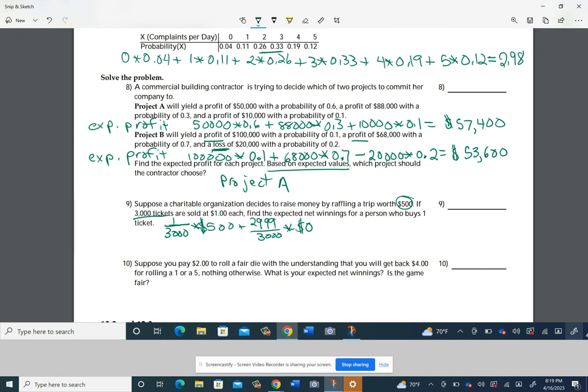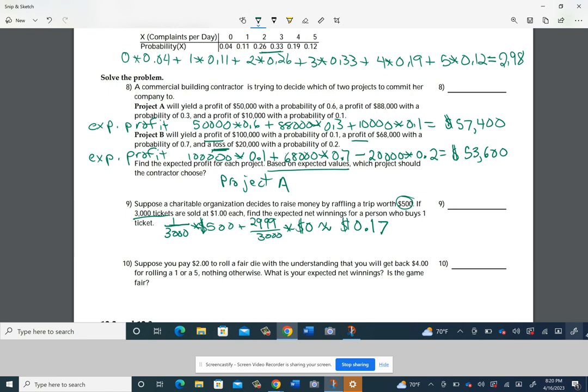So basically, the gross expected value, the expected gross winnings, would be found by just multiplying 1 over 3,000 times 500, and that turns out to be about 0.17 if I round, because it's 0.16666 and it keeps repeating. So I rounded it to dollars and cents.